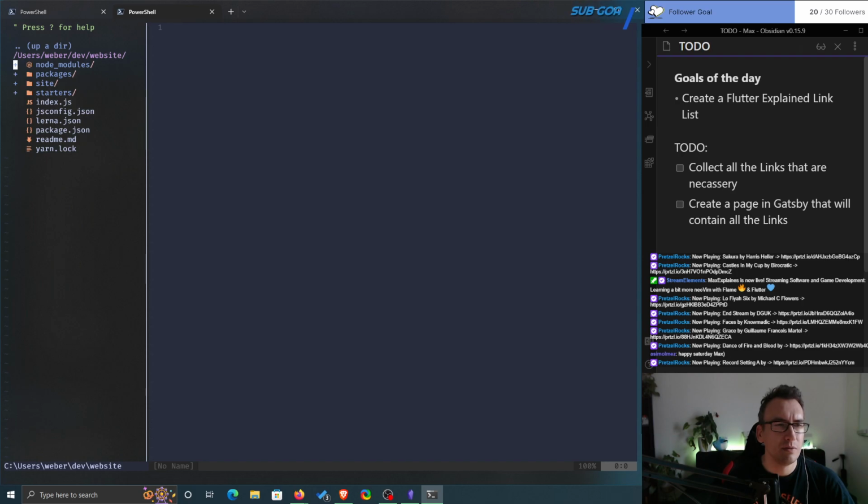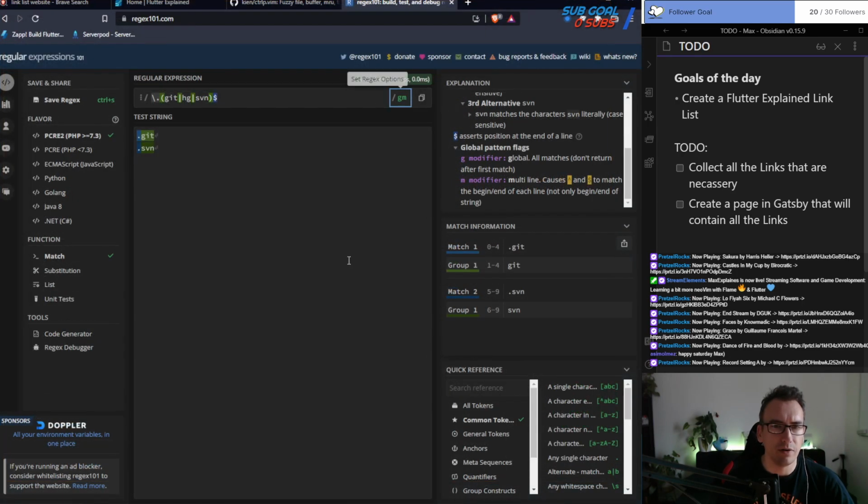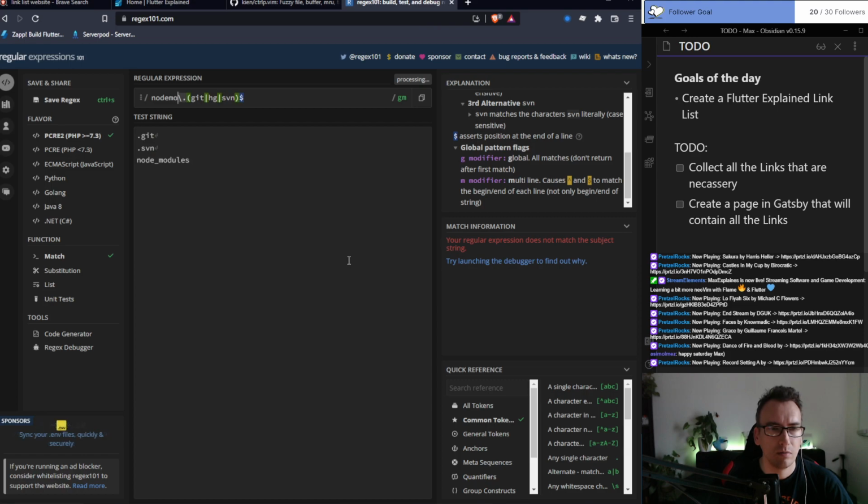Now let's open this one, and node modules doesn't have a dot in front of it. So for me it's important that node modules is also excluded. And how can I do that? Probably just adding node modules to it, not at the end. Modules.